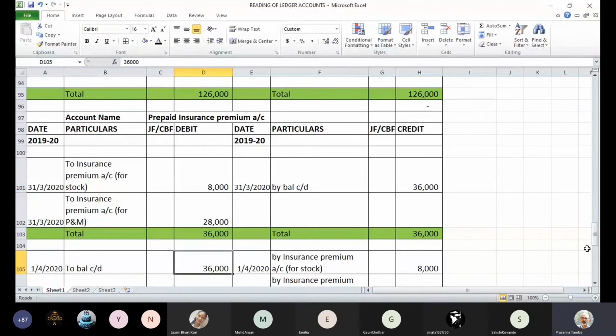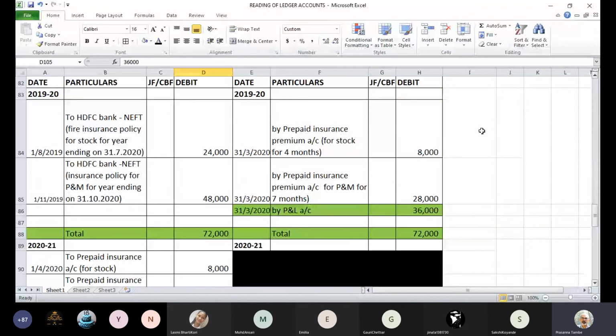Yes, sir. Okay. Now let's go back to insurance account. We have understood these entries. We have made payment. We have understood these entries which were for transfer of prepaid. Now we are at the year end, so we have to balance the account.